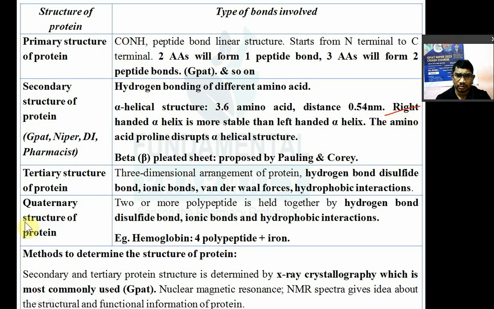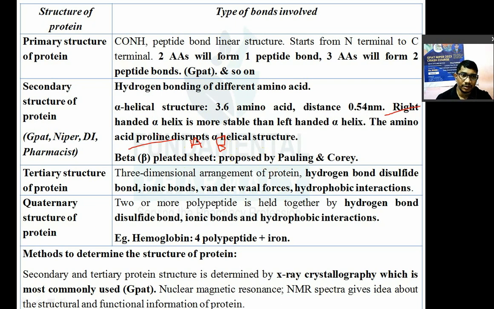Amino acids like proline, and acidic amino acids like aspartic acid and glutamic acid, and basic amino acids like histidine and lysine, also disturb the alpha helical structure of protein.